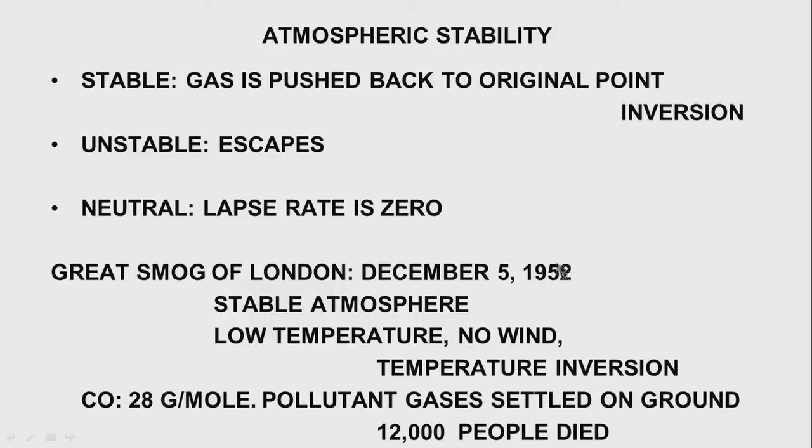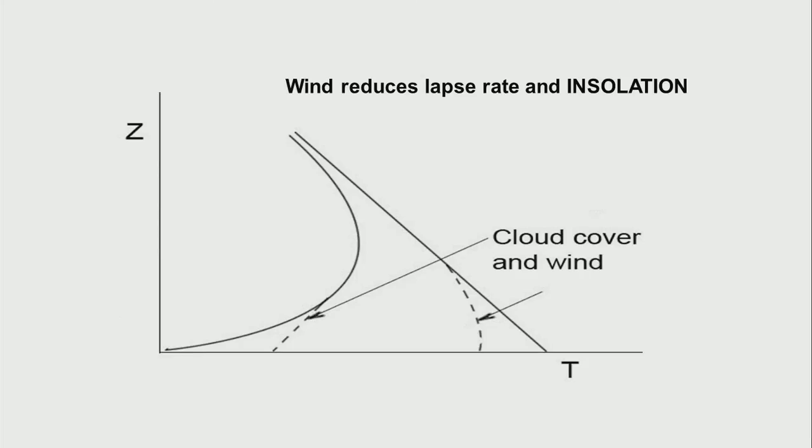The wind was almost 0, with the result you had a very stable atmosphere. Let's go back to this. Well, you had a large temperature gradient and the wind was low. That means I have a huge temperature gradient along the surface of the earth.